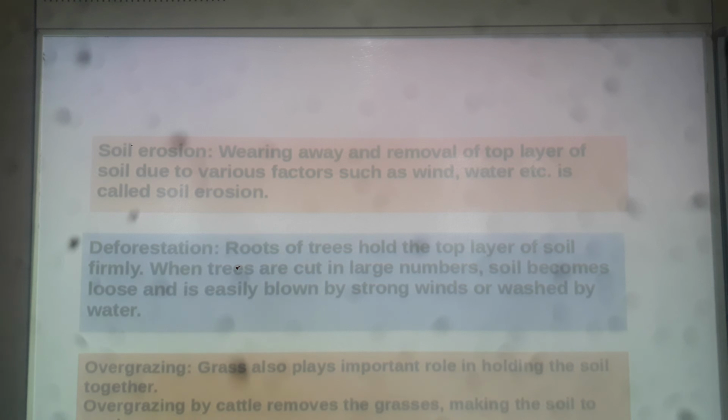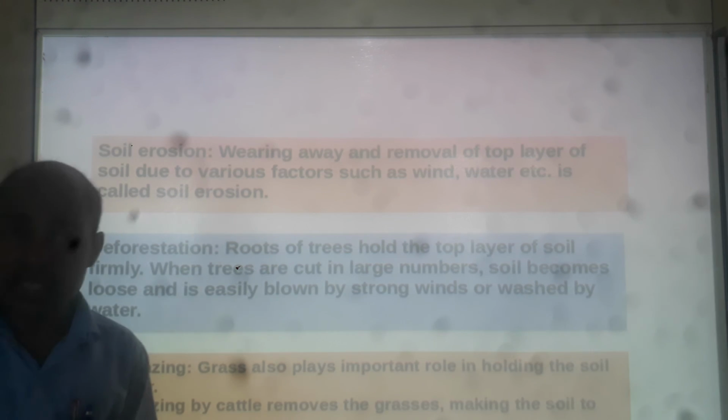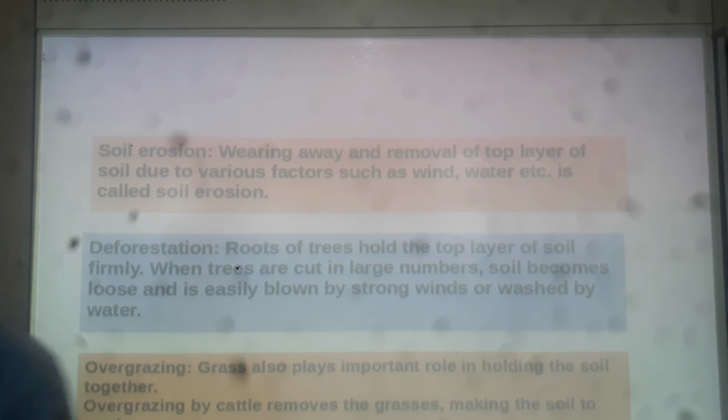Grasses also hold the soil together because grasses also have roots, right Nabita? Yes, because grasses also have roots. It has an important role in holding the soil together. So if there are grasses on the ground, very little soil erosion takes place, or no soil erosion takes place.